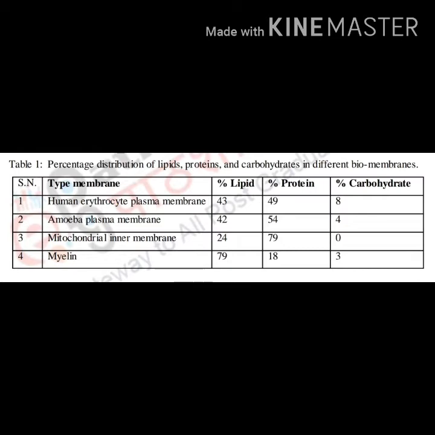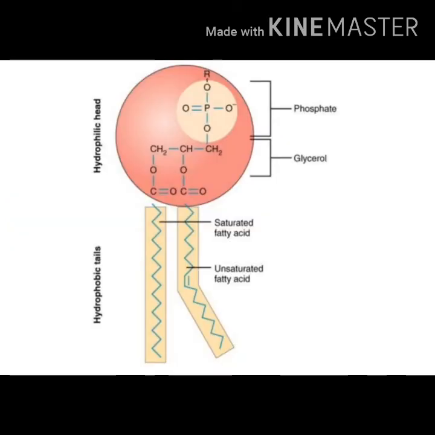In general, glycerophospholipids and sphingolipids constitute the large proportion of lipids in all biological membranes. So importantly, write down glycerophospholipid and sphingolipid.